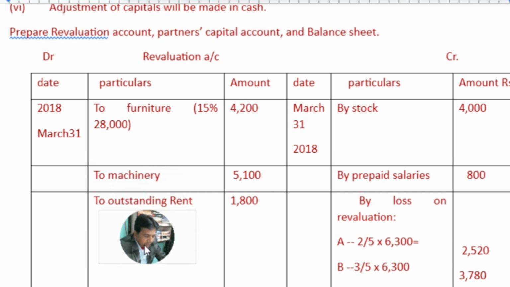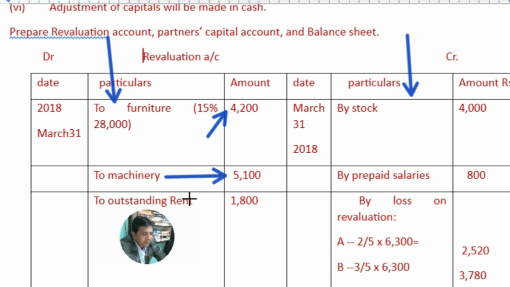Solution on the screen. So now all of you bring a smile on the face because you are learning the solution. Here the revaluation account is the first account we are preparing. On the debit side, decrease of assets and increase of liabilities, and on the credit side, increase of assets and decrease of liabilities will be recorded. So furniture value depreciated, it is a decrease in the value of furniture by 4,200. Similarly, machinery value is decreased by rupees 5,100. Depreciation given in the adjustment.